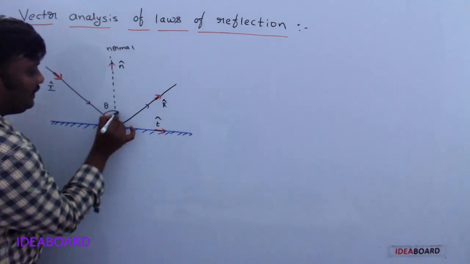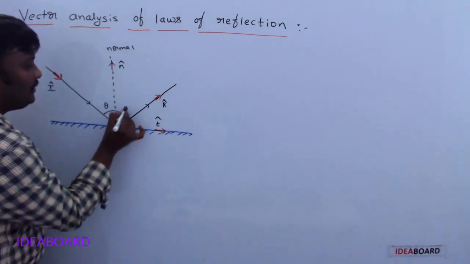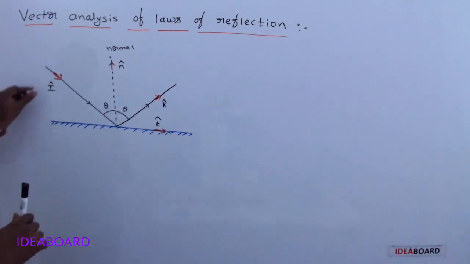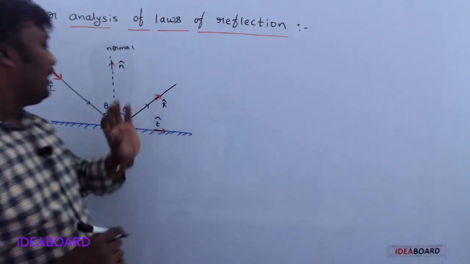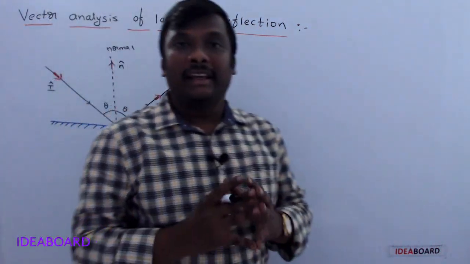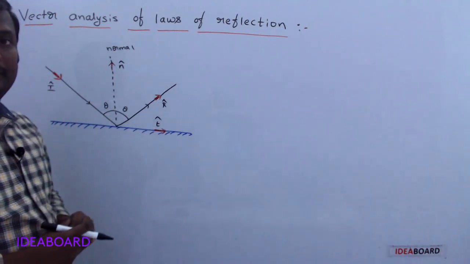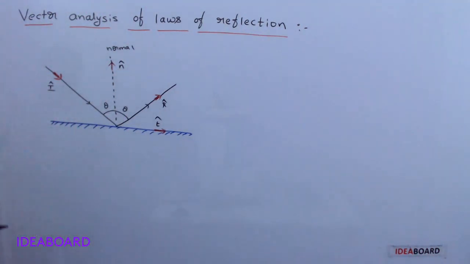We know the angle of reflection is also theta. Now I cap and r cap can be written in terms of the unit vectors n cap and t cap. For that, let us see.